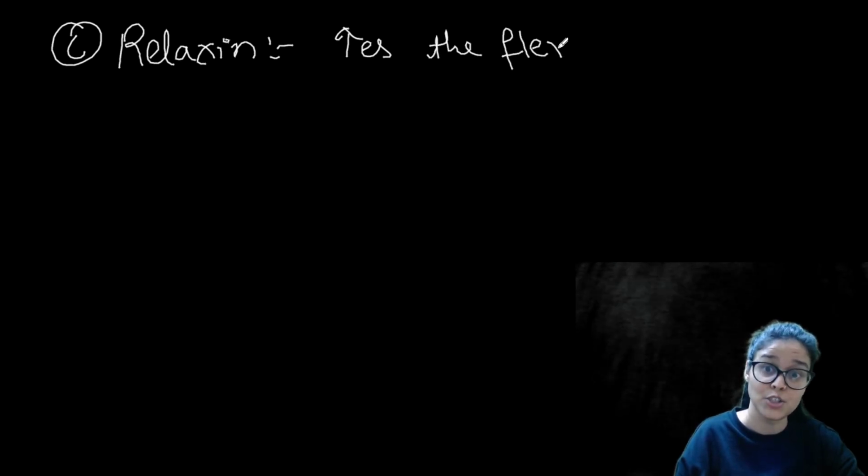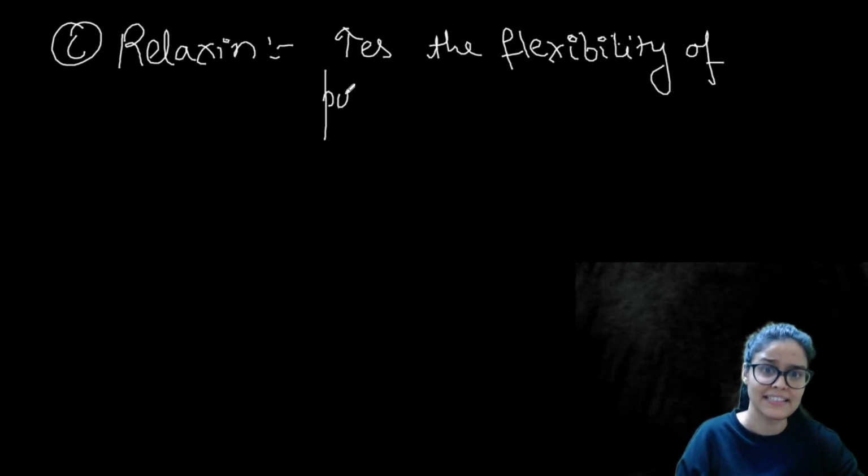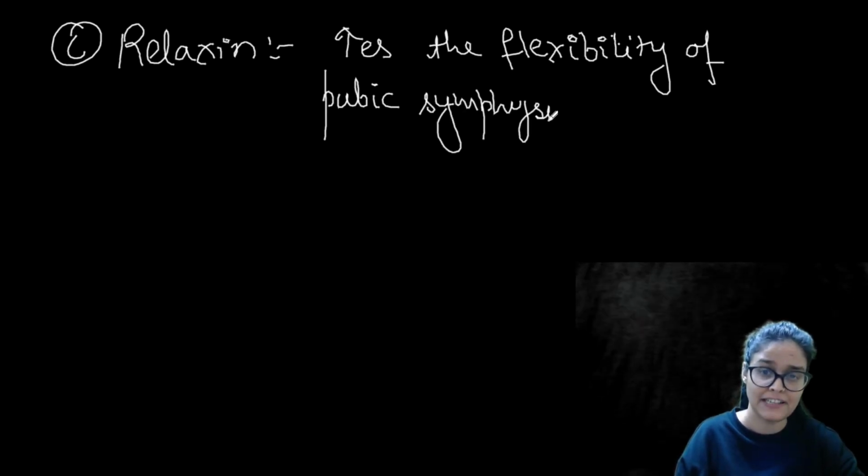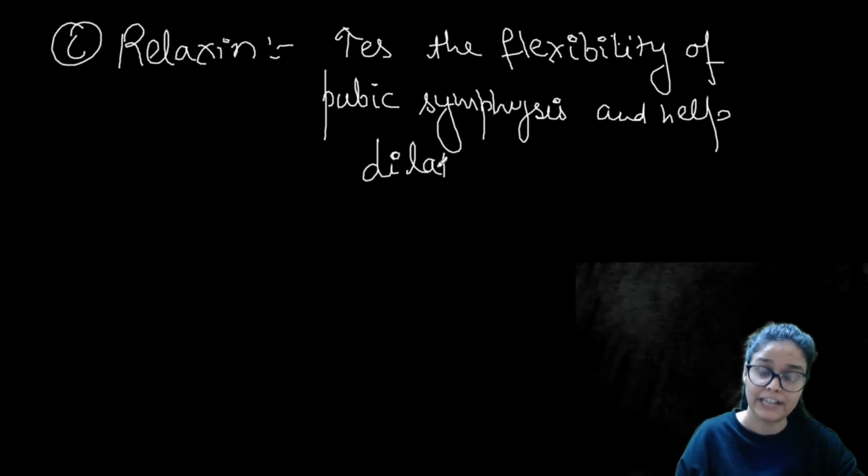This is an important hormone, right? And what is the work of relaxin? It increases the flexibility of the cervical region during parturition. Flexibility of pubic symphysis region. Pubic symphysis is where the hip bone is joined, right? It will open the pelvic region, make the symphysis flexible and help dilating the cervix during parturition, so that the baby can come out easily, right? Dilating cervix during parturition.